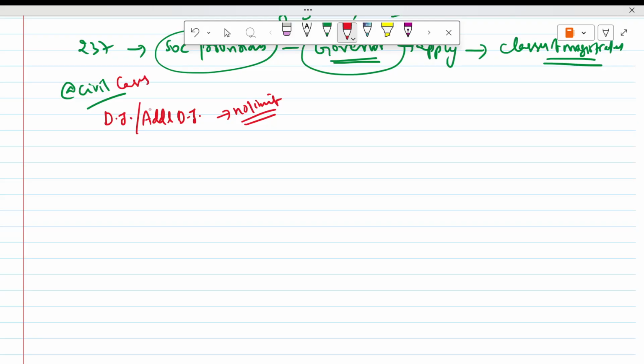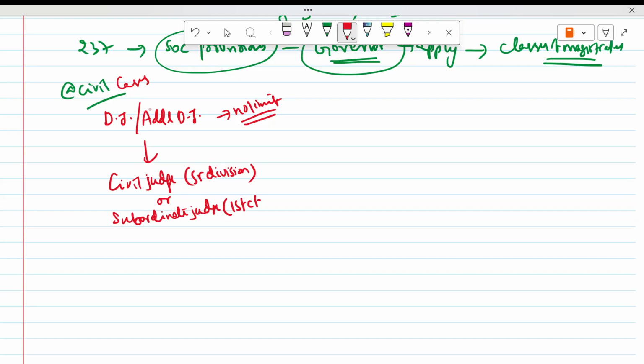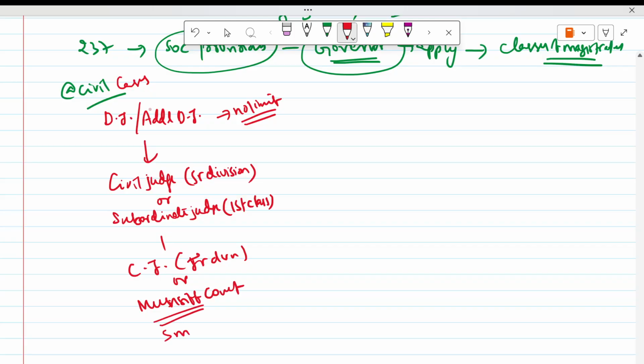Then after that, civil judge senior division or subordinate judge first class. Then civil judge junior division or municipal court, or small cause court as we sometimes say.